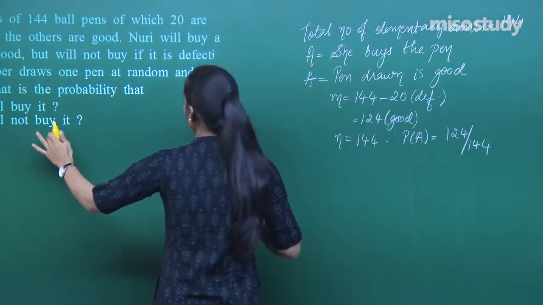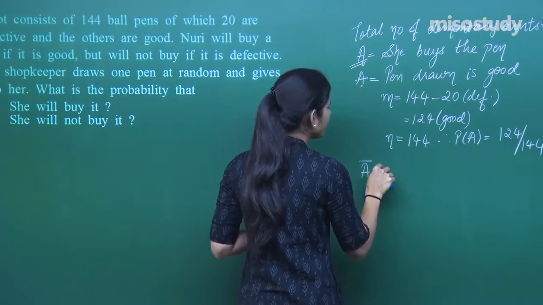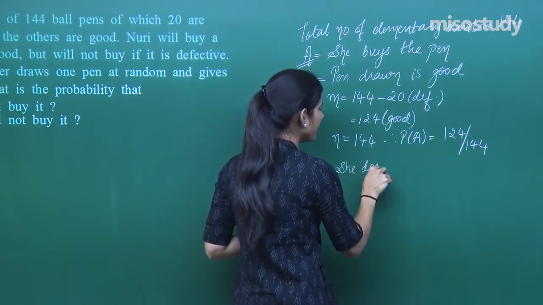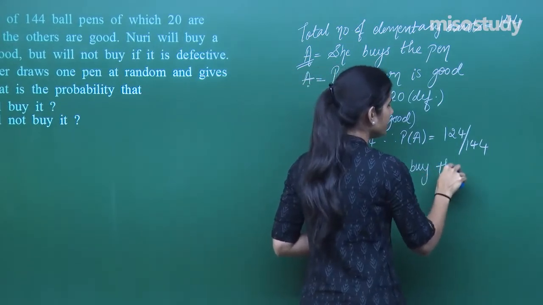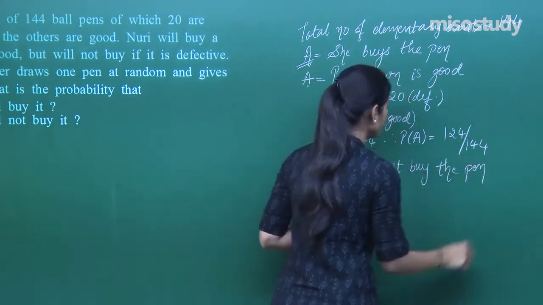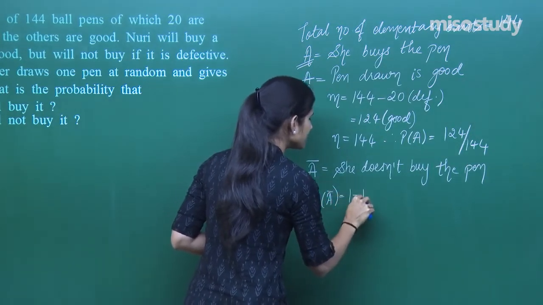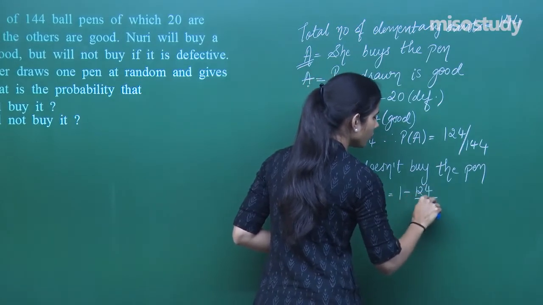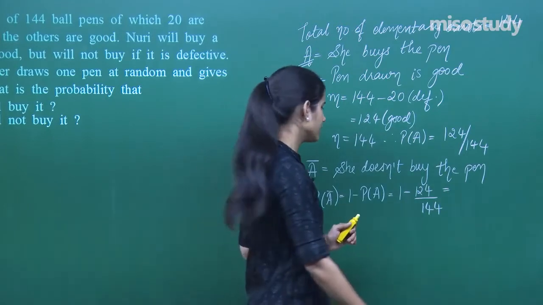Next it is saying that she will not buy it. Now if A is that she is buying the pen, not buying the pen will be A bar, that she doesn't buy the pen. What is the probability of A bar? 1 minus the probability of A. Very easily, 1 minus 124 by 144. This will be the probability.